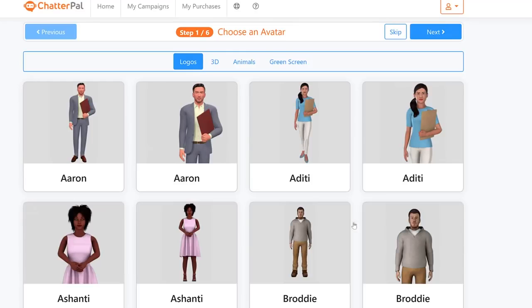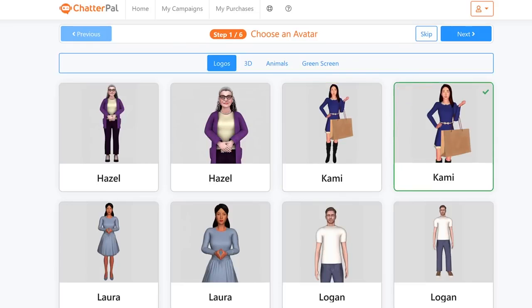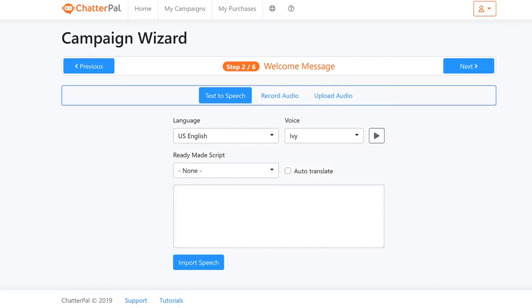So I'm just gonna choose one of the avatars available here, and I'm gonna choose Cami because she was also on that e-commerce website example I showed you. So we will choose either the full or the close-up. So I'm just gonna choose the close-up here, and then we click next after we've chosen.